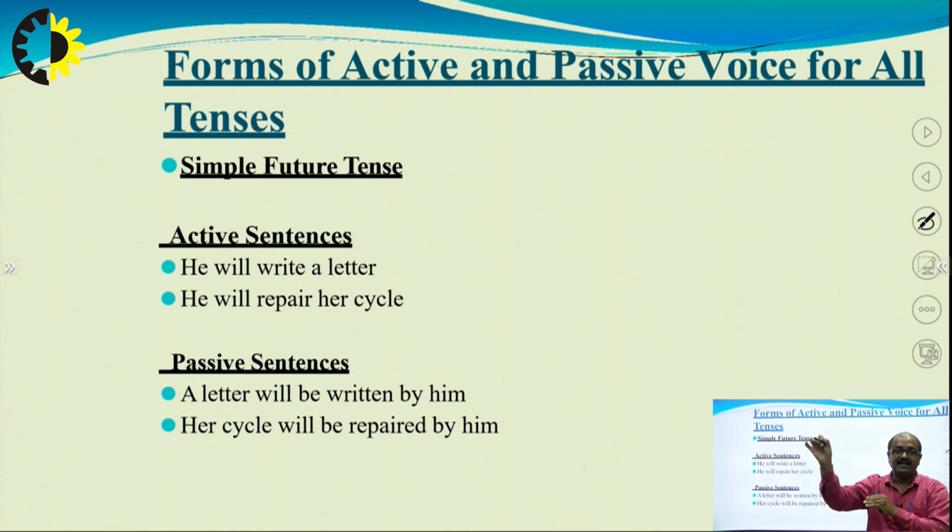So in passive form, I can say a letter will be written by him. Second example: he will repair her cycle. In passive form, I can say her cycle will be repaired by him.